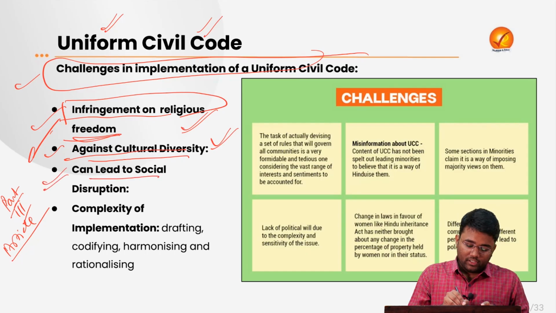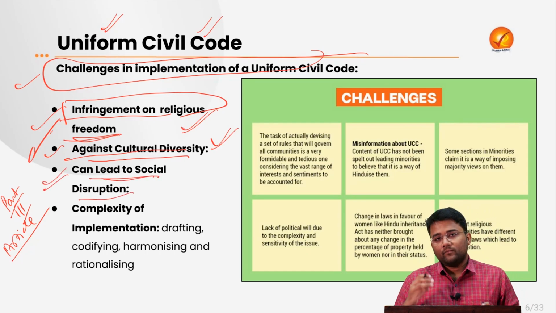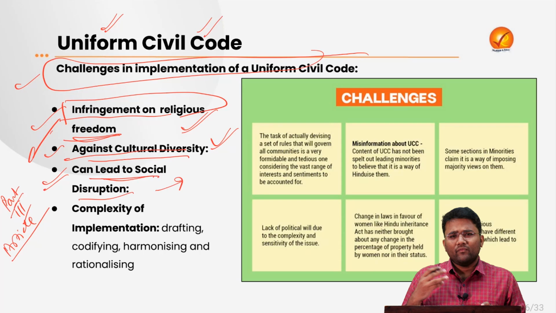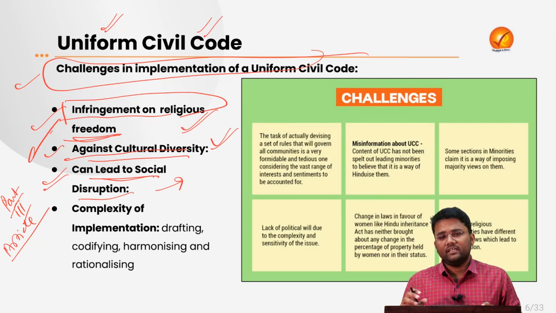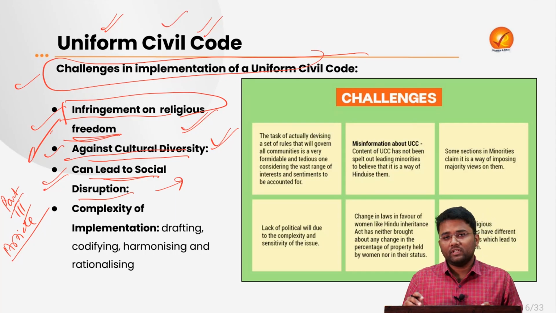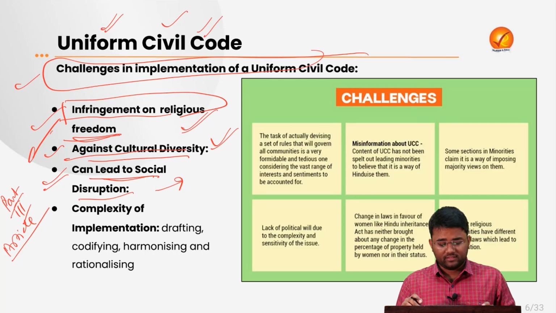Then it can also lead to social disruption. What does it mean? It can lead to various chaos in the society. It can also lead to riots, etc. So the social fabric, the various diversity that is there in India, that can be hampered, that can be disturbed if Uniform Civil Code is not implemented properly. Some experts believe this thing, that can also lead to social disruption.